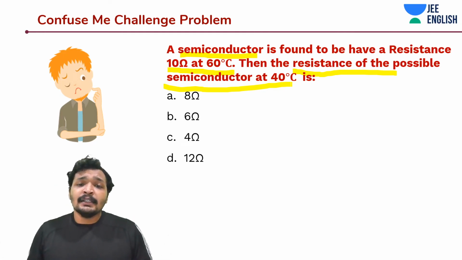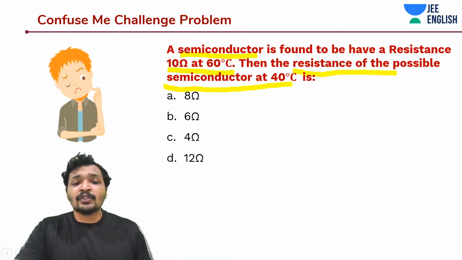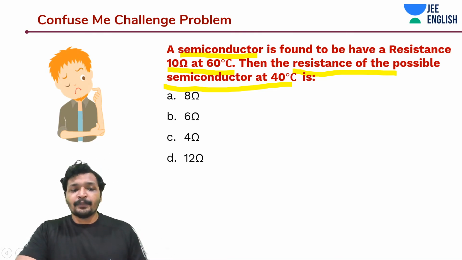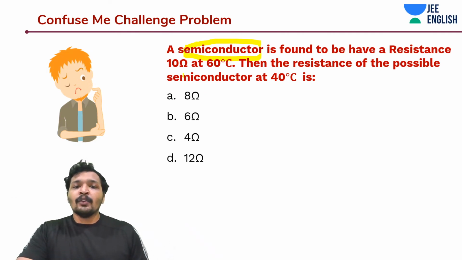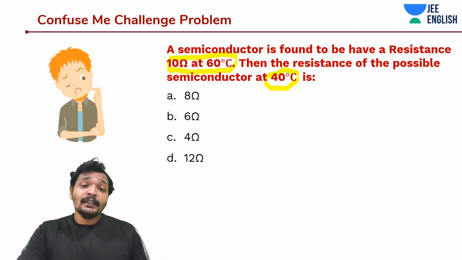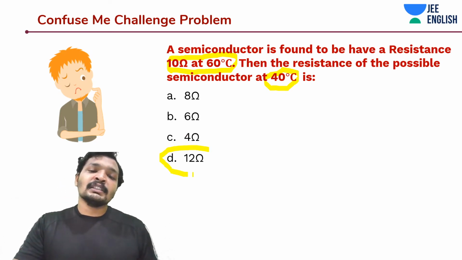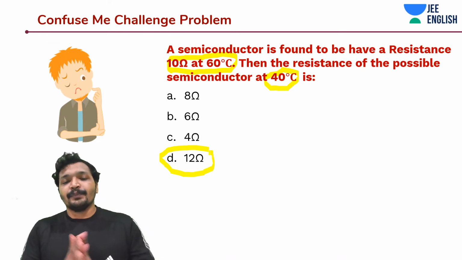So what would happen? It's a semiconductor. The given options are 8 ohms, 6 ohms, 4 ohms and 12 ohms. It's a semiconductor which had 10 ohms at 60 degrees Celsius. Now it is at 40 degrees Celsius. What should happen? Resistance should increase. The only option where resistance is increasing is 12 ohms.